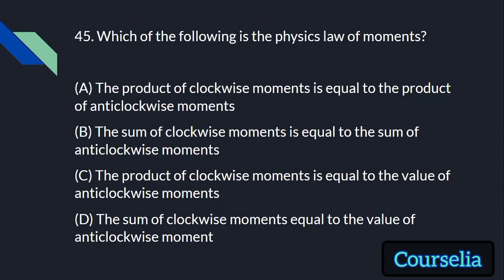Which of the following is the physics law of moments? The product of clockwise moments is equal to the product of anticlockwise moments. The sum of clockwise moments is equal to the sum of anticlockwise moments. The product of clockwise moments is equal to the value of anticlockwise moments. The sum of clockwise moments equal to the value of anticlockwise moment. The answer is the sum of clockwise moments is equal to the sum of anticlockwise moments.